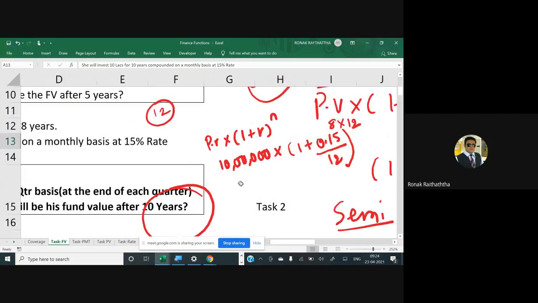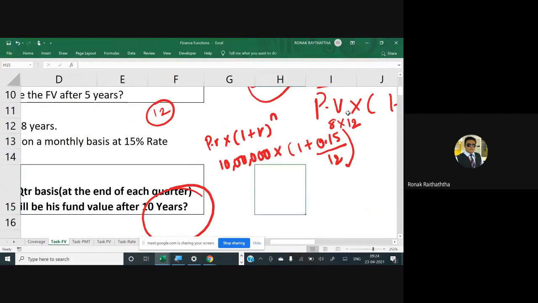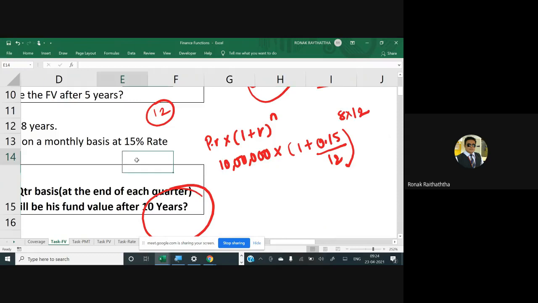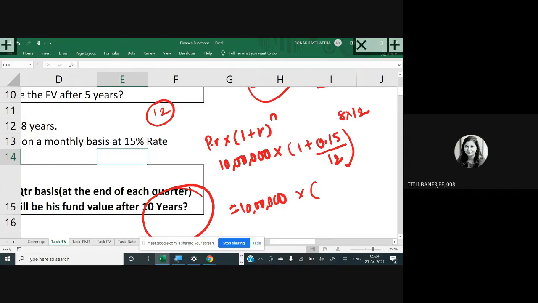Now if you solve it manually, you get the same answer, but in this case Excel will be able to give you the answer very quickly because you won't have to do the algebraic calculations. So it will be the equal to sign only: 10 lakhs multiplied by, what do you get if you divide 0.15 by 12? May I have the answer from the students, please? 1.015.